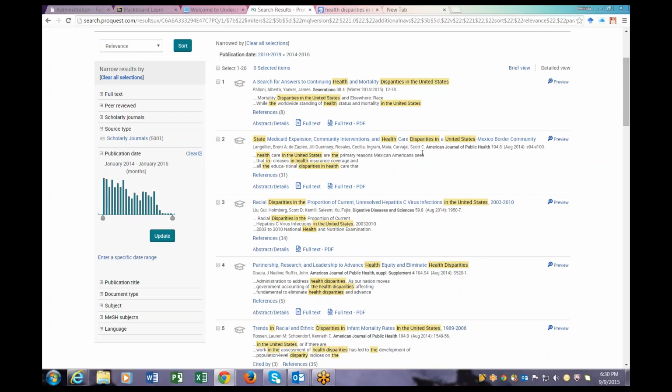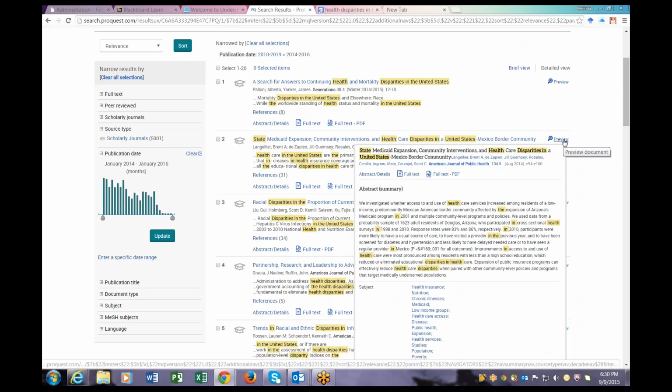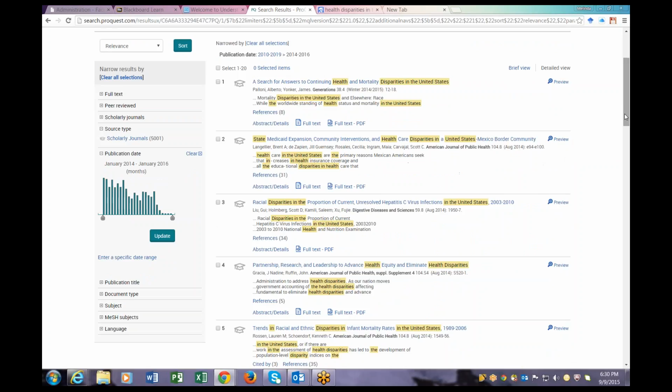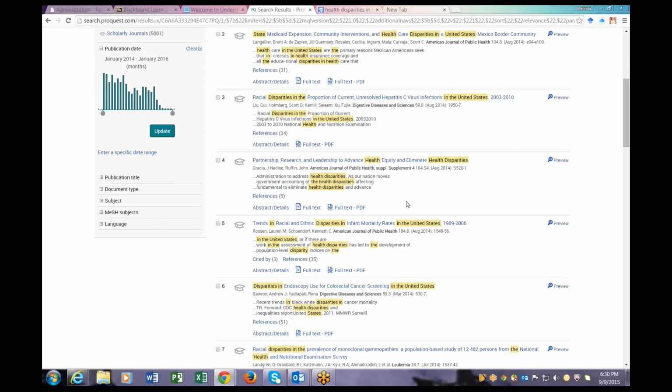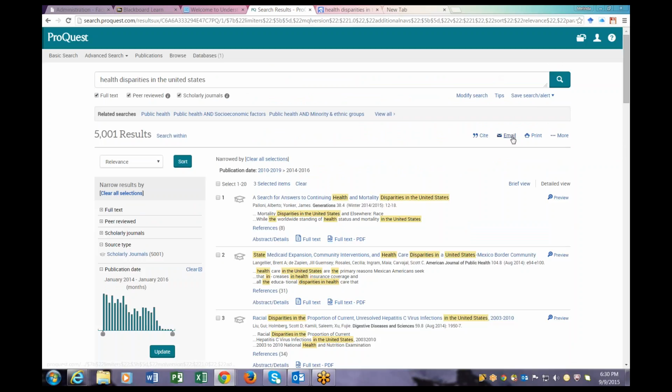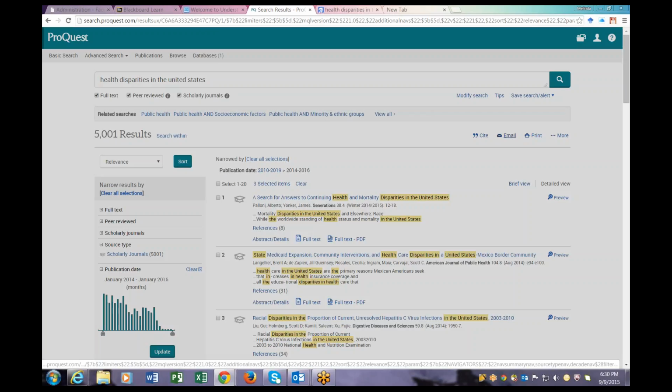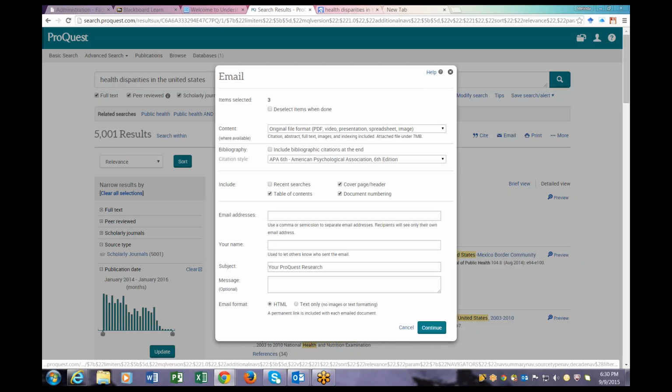database. So let's say I want to preview the article. All you have to do is select the preview and the abstract will pop up and you can figure out whether or not this article is something you're interested in. So I'm going to just grab a couple of these. So let's say I'm interested in some of these. Then I'm going to come up to email because I want to email these articles to my WSSU email.